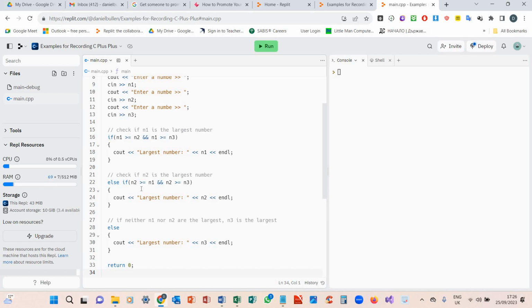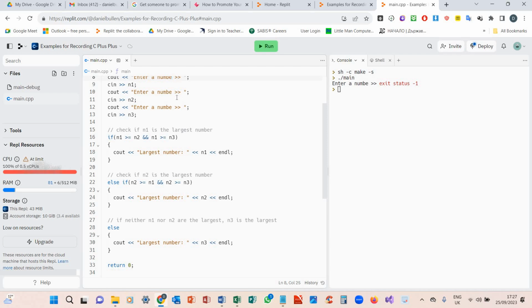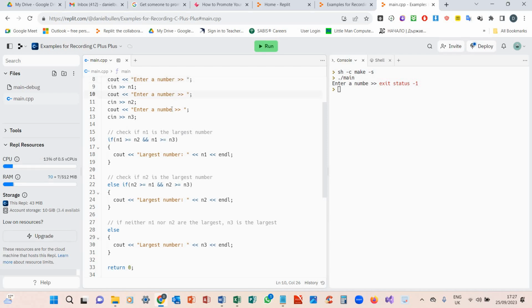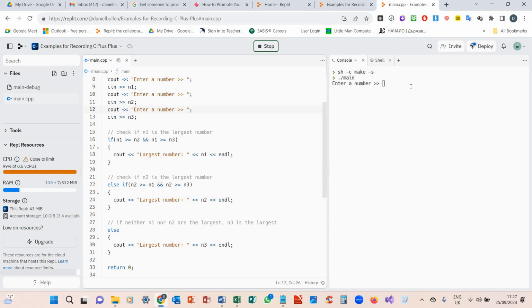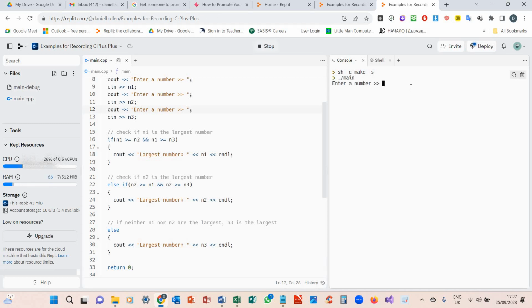If n2 is greater than or equal to n1, and n2 is greater than or equal to n3, then we say the largest number is n2. Otherwise, it's going to be n3. So let's test this and see that it actually works. It'd be more helpful if I actually spelt number properly. So enter a number. I'm going to say 42, 24, 33, 76. Largest number 76.